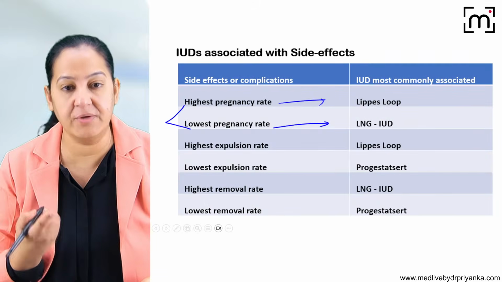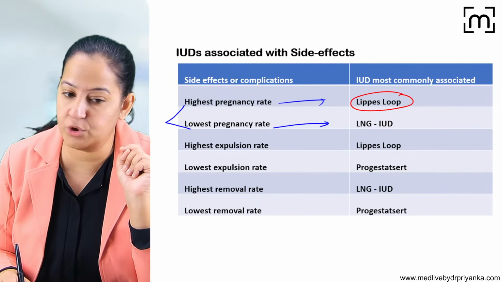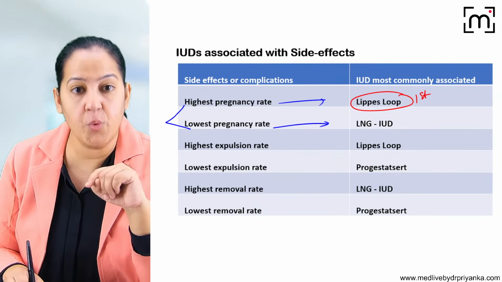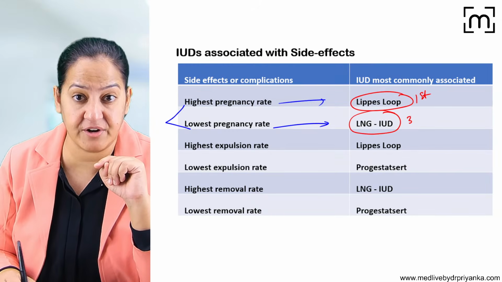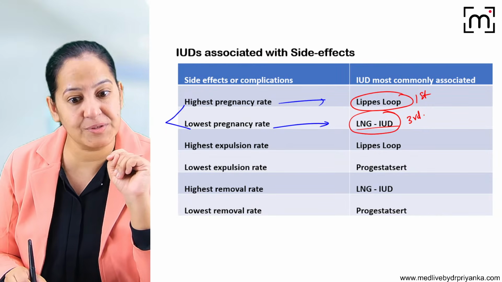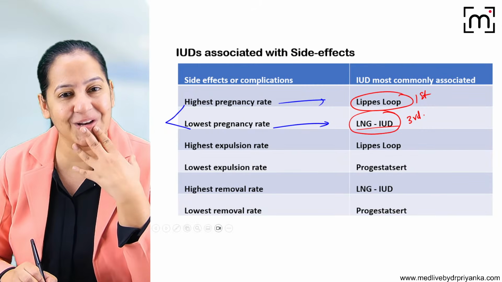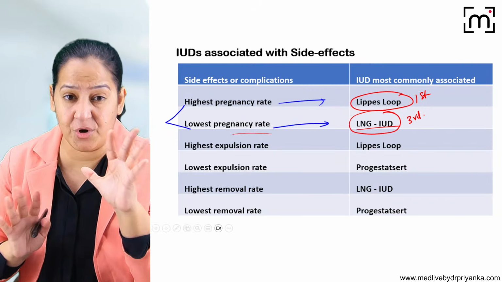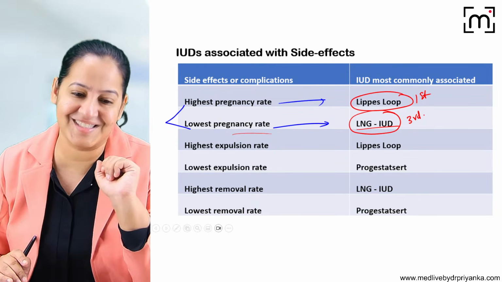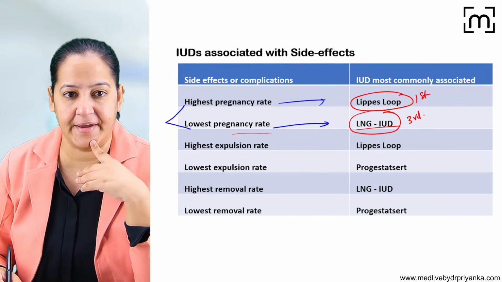So in which IUCD is it highest and in which is it lowest? In the first generation, it is highest. That's why we don't use it nowadays. Lippes loop has the highest failure rate. And the lowest is in the third generation, that is LNG. LNG is the best one because the shelf life is also 7 to 10 years, if you remember. It has to be replaced after 7 to 10 years, and the pregnancy rate is the lowest. Once you have inserted it in the lady, you can assure her the efficacy is 99.9%, although a 0.1% chance is still there. We cannot say 100%, but efficacy is very high.